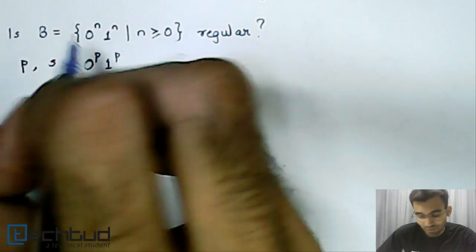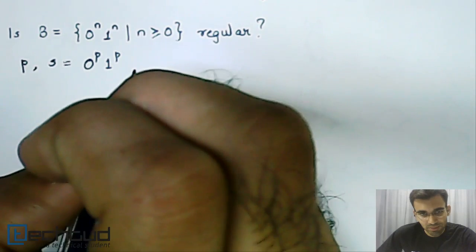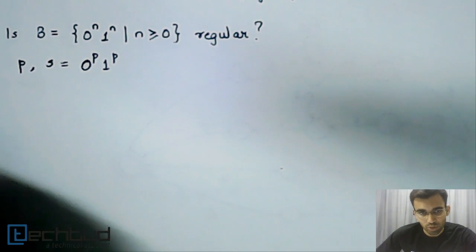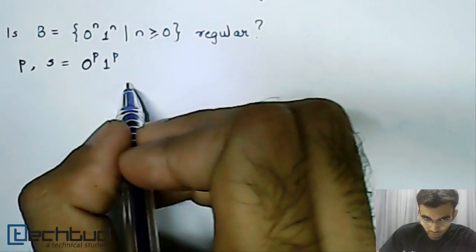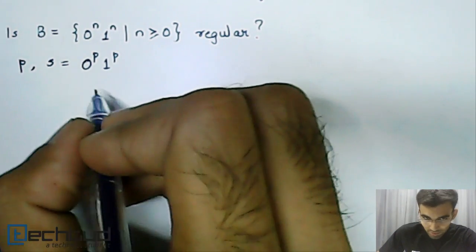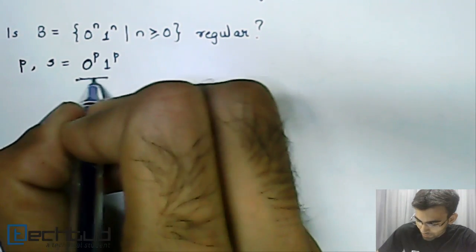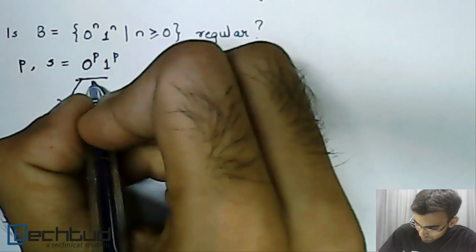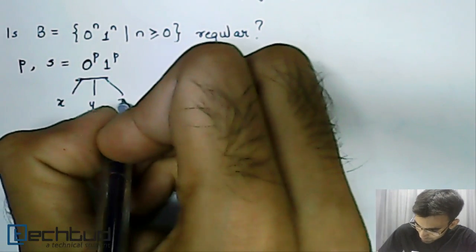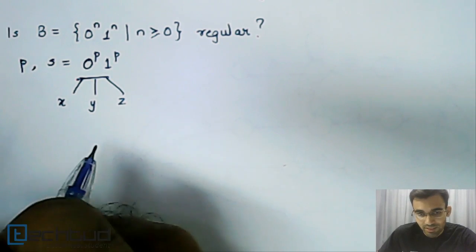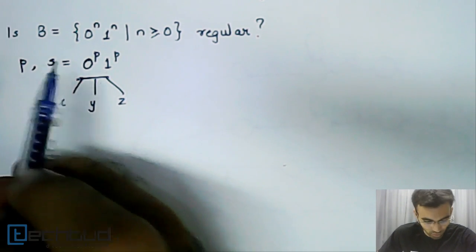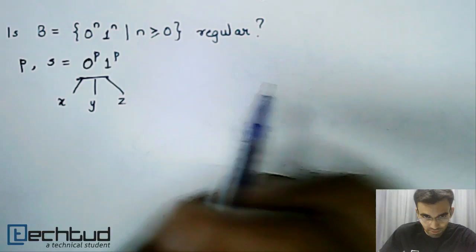This string satisfies the fact that the length of the string is at least p. Now we need to look at all possible ways of breaking up S. So what are the ways in which we can break S up into three parts? We need to break this up into three parts, X, Y, and Z, such that the length of Y is at least 0 and the length of XY is less than or equal to P.